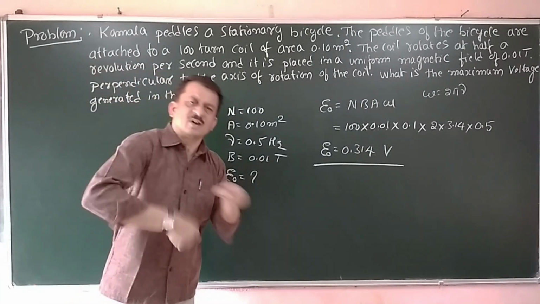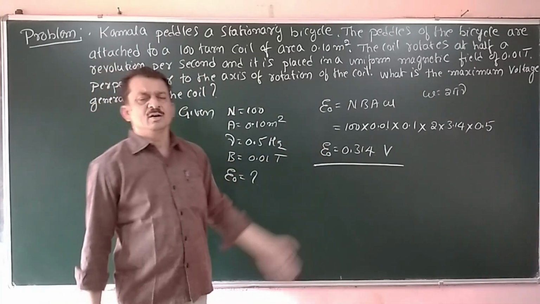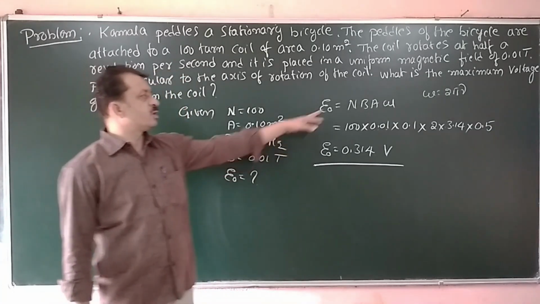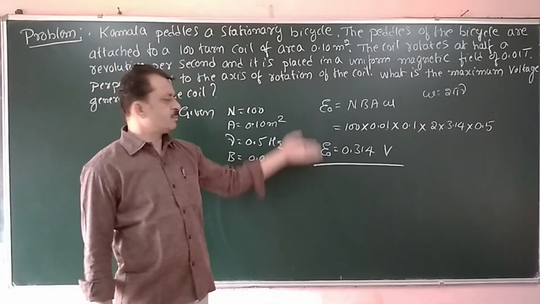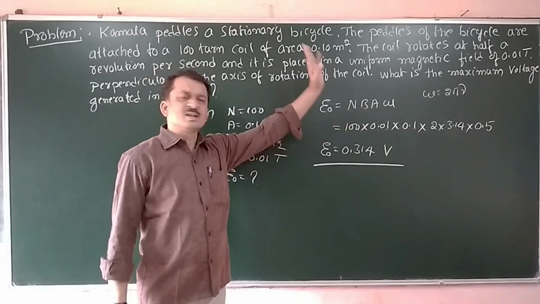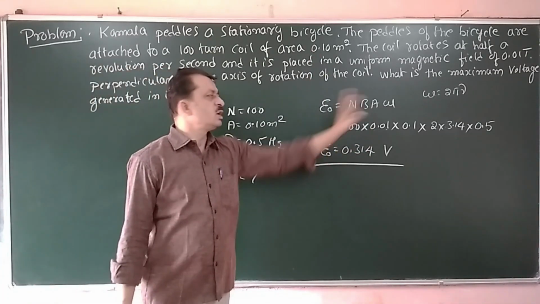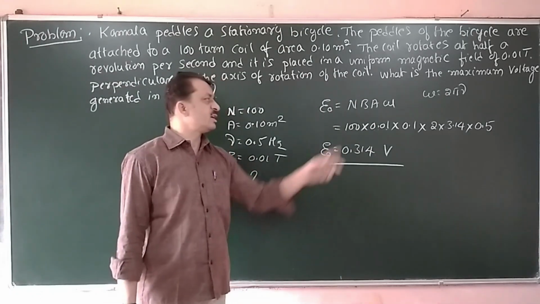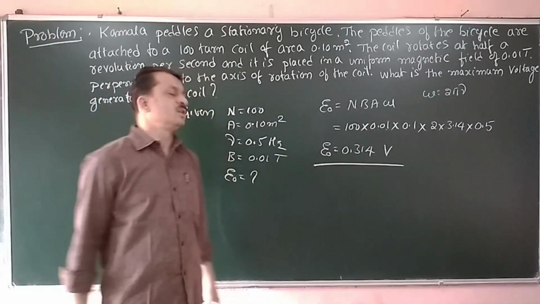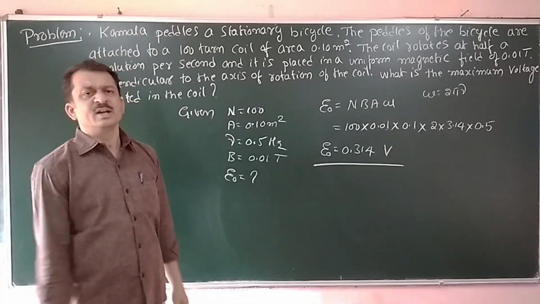That means if you pedal faster and faster, we will get more and more EMF. If you increase the strength of the magnetic field, or the area of cross section, then also we will increase the induced EMF.